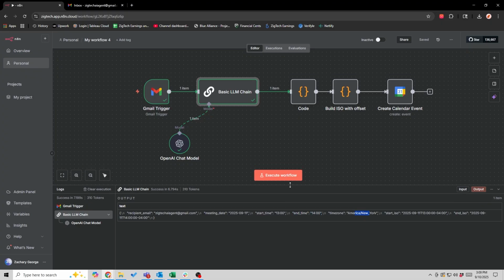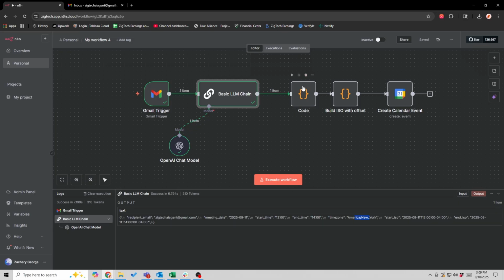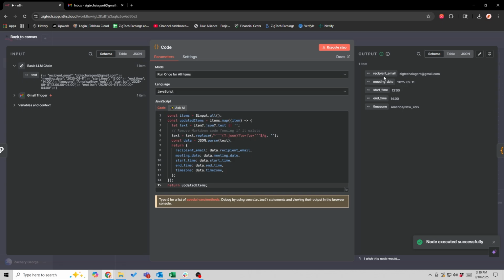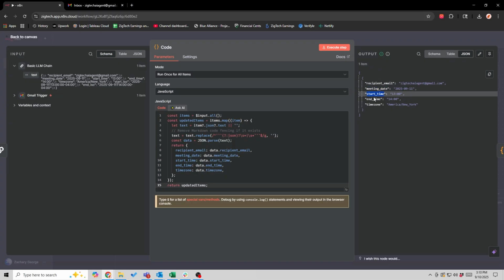Okay, so we got the contents of the email. Now what this block is doing is reformatting the structure that ChatGPT produced into something more readable. This code returns it in JSON format. So when I execute this, you'll see in the JSON format we get the recipient email, which is myself, the meeting date, the start time, and the end time. Okay, so now we got that.